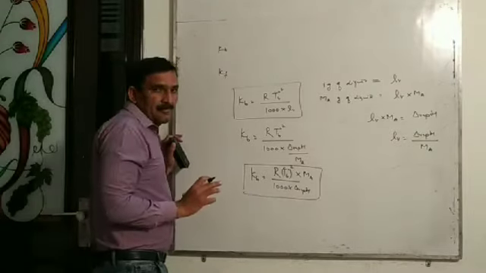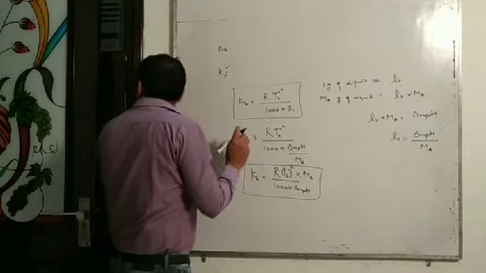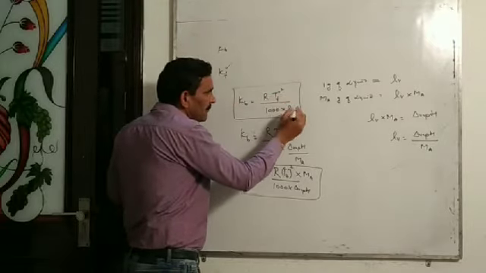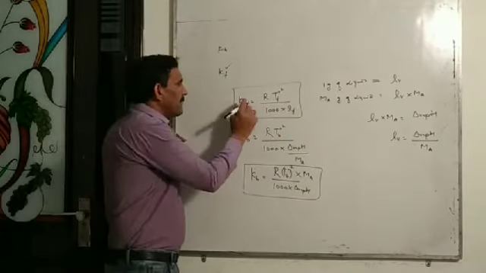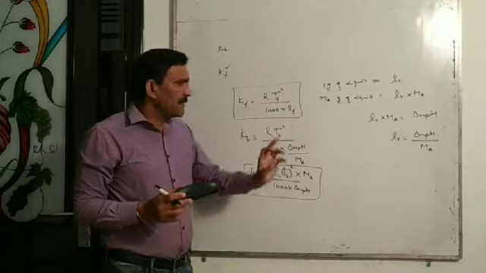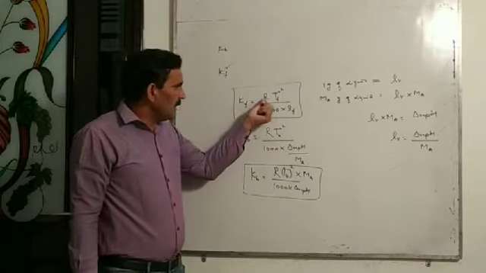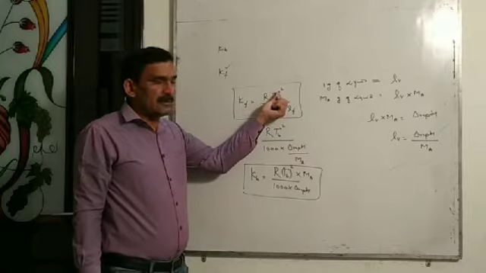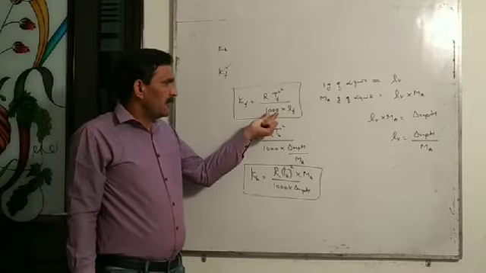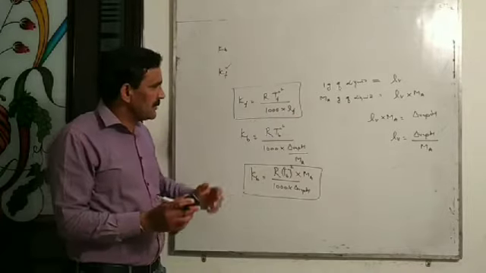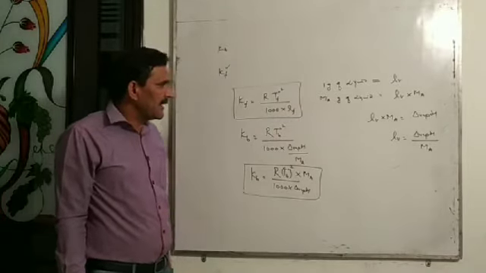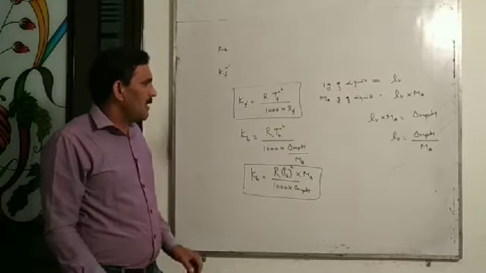In the same way, we can use the formula for Kf, and Kf will be equal to R Tf naught square divided by 1000 into Lf. Here R is again the universal gas constant and Tf naught is the normal freezing point of pure solvent, and Lf is the latent heat of fusion. It is the amount of heat required to convert 1 gram of solid into liquid state at its normal melting point.